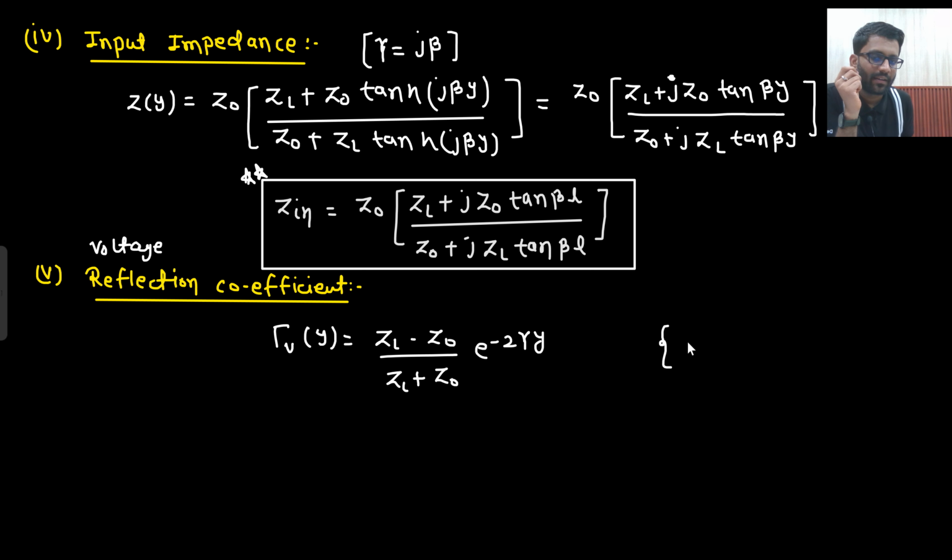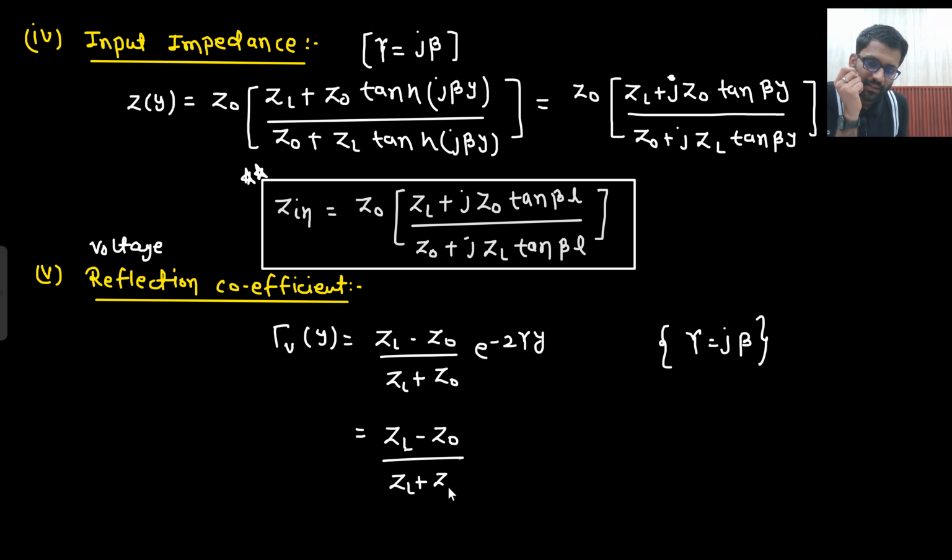Gamma is J beta. So what you are getting: ZL minus Z naught divided by ZL plus Z naught, e to the power minus 2J beta Y. Basically, in place of gamma, I am putting J beta. So I can write it in this manner: e to the power minus J 2 beta Y.